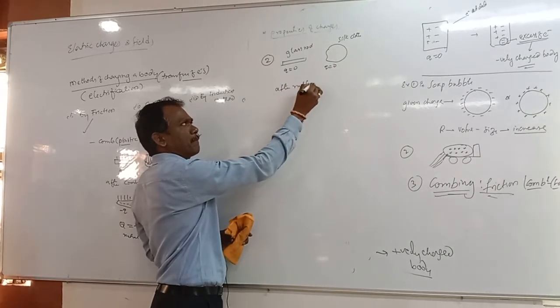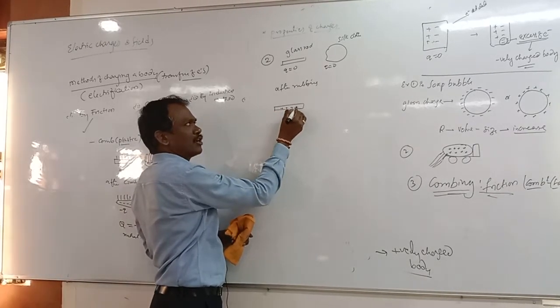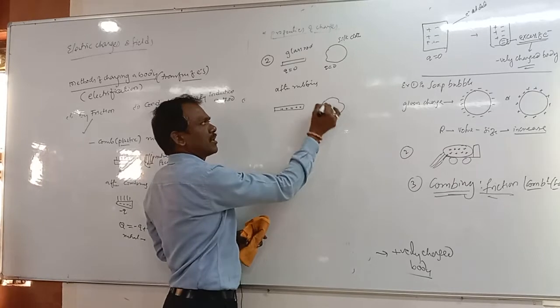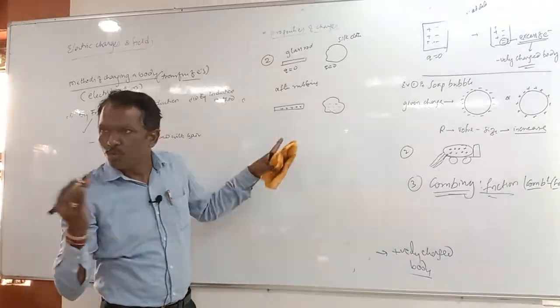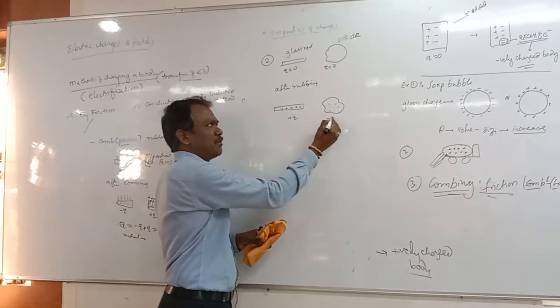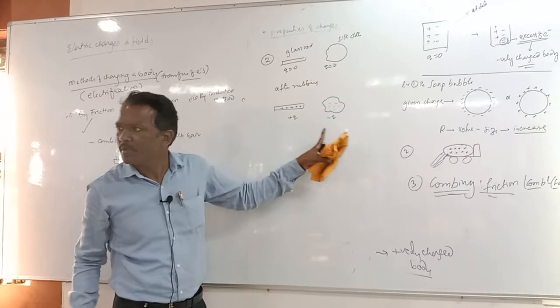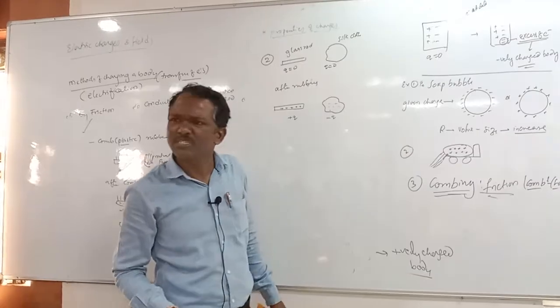After rubbing, glass gets positively charged, cloth gets negatively charged. Whatever amount of positive charge is here, the same amount of negative charge will be present here. Why is it getting charge? What is the reason?